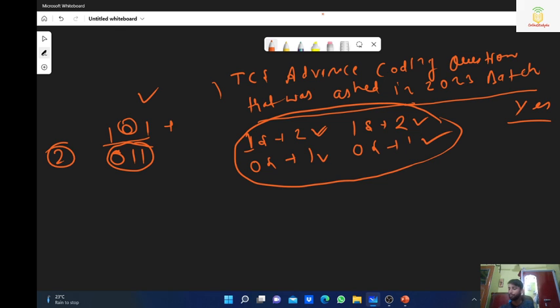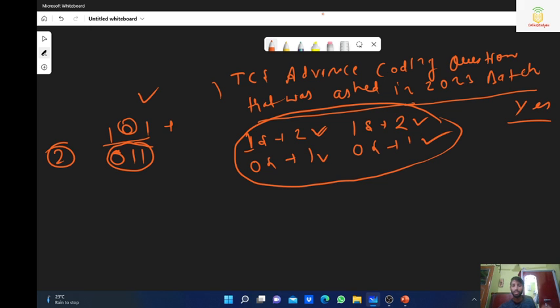Why? Because if the ones and zeros are equal, then we can rearrange in such a way that both numbers are equal to each other. We can rearrange because the number of ones and the number of zeros are the same in both strings, and that is my guarantee. You can check the permutation and combination of how you are going to rearrange. We have to conclude only yes or no. We don't have to check how we can rearrange this. We have to give an answer only whether we can rearrange or not.